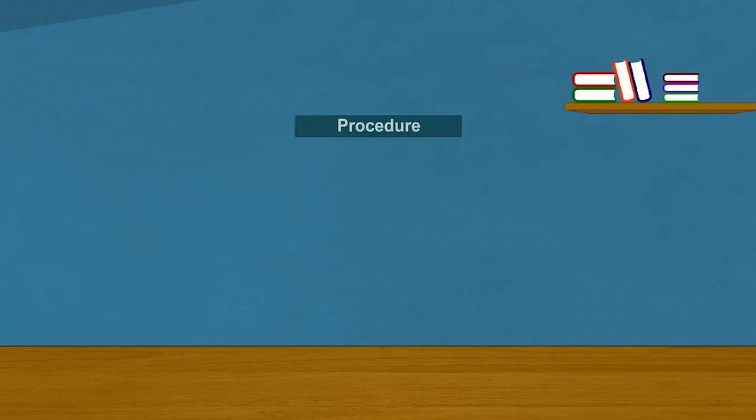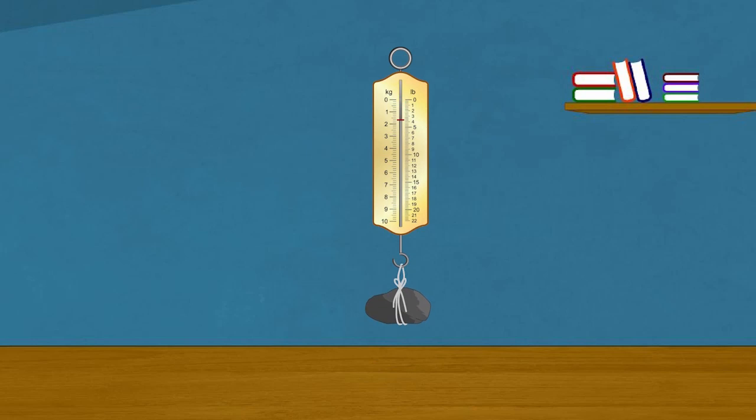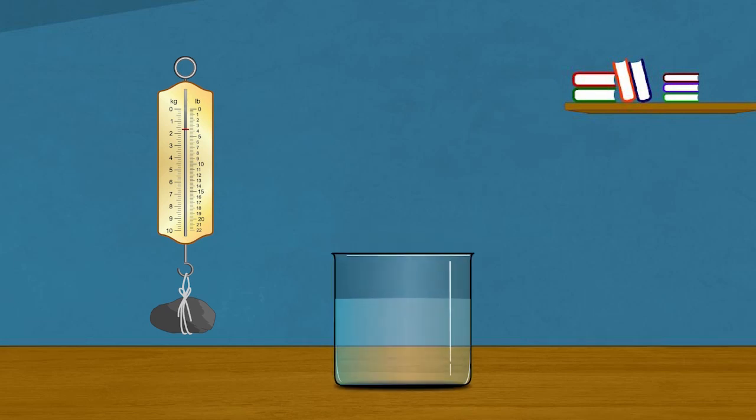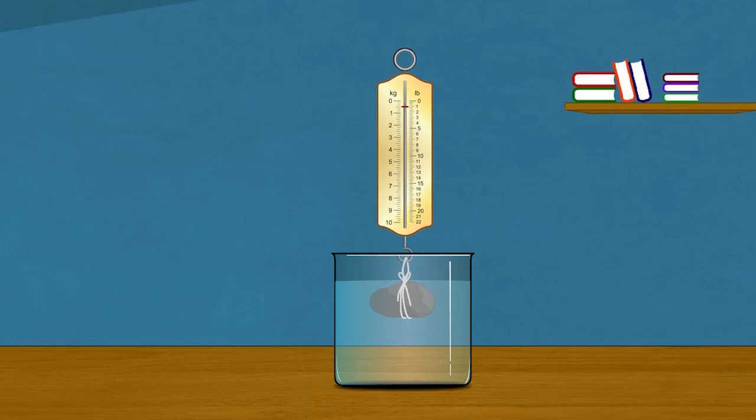Procedure: Tie a piece of stone to one end of a rubber string or a spring balance. Suspend the stone by holding the balance or the string as shown. Note the elongation of the string or the reading on the spring balance due to the weight of the stone. Slowly dip the stone in the water in a container as shown. Observe what happens to the elongation of the string or the reading on the balance.